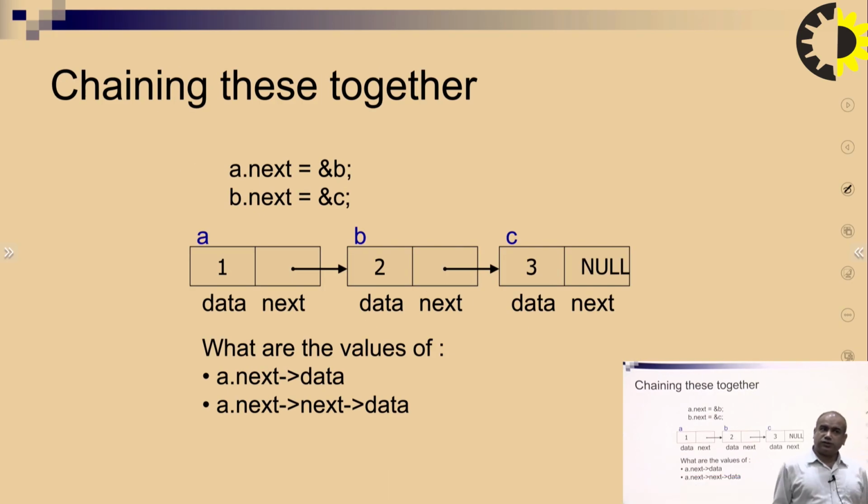Now we are going to change the list. In changing the list, what will we do? a dot next equal to address of b. Next, b dot next equal to address of c. Now what is going to be represented?